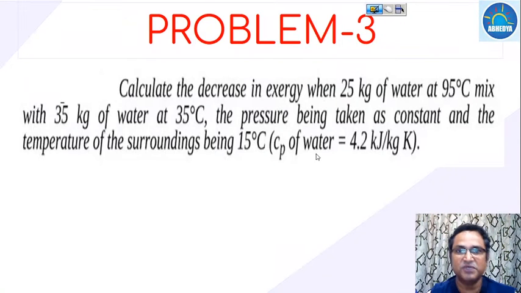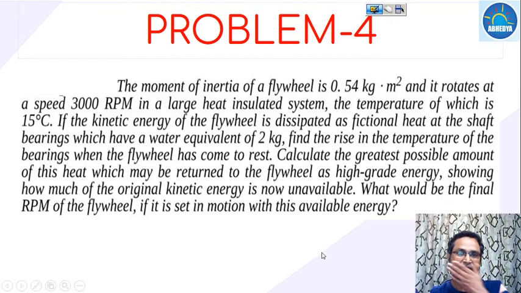Okay, now come to the next problem. The question is, the moment of inertia of a flywheel is 0.54 kilogram per meter square, and it rotates at a speed of 3000 rpm in a large heat insulated system, the temperature of which is 15 degrees centigrade. If the kinetic energy of the flywheel is dissipated as frictional heat at the shaft bearings, which have a water equivalent of 2 kg, find the rise in temperature of the bearings when the flywheel has come to rest.